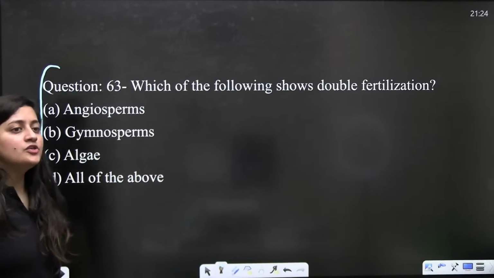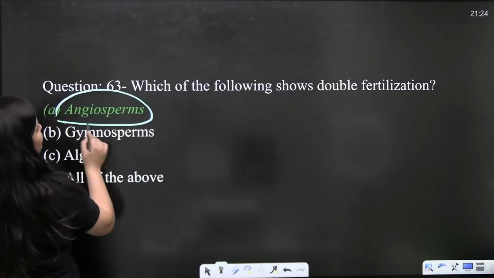Which of the following shows double fertilization? So it is there in the case of angiosperms.